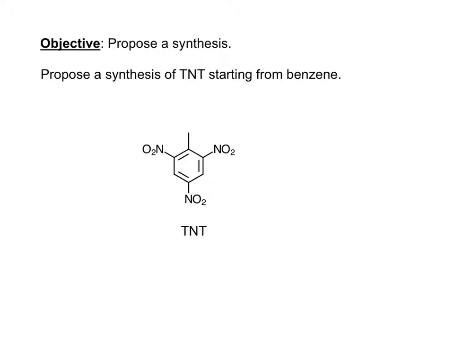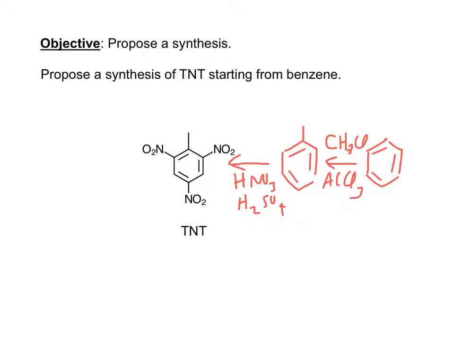So propose a synthesis of TNT starting from benzene. So remember that the methyl group is a better activating group than the nitro group. So you would substitute the methyl group on first, and that directs the position of substitution for the nitro groups in the second step.